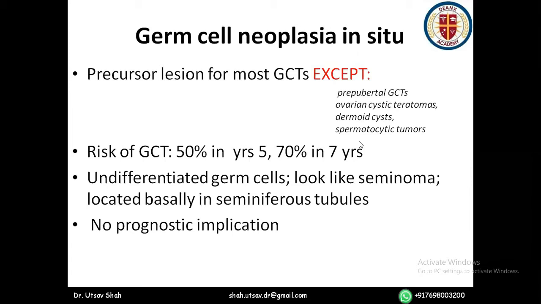That is, if you remove a cancerous testis, and it has seminoma in it, and the rest of the cells have GCNIS in it, it does not have any prognostic implication. What I mean by that is, it does not suggest anything whether the opposite side will become involved in so many years or anything.